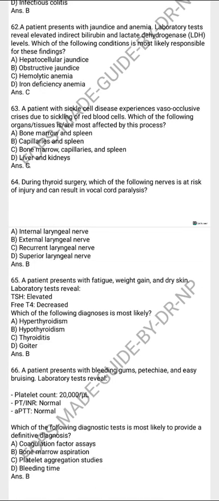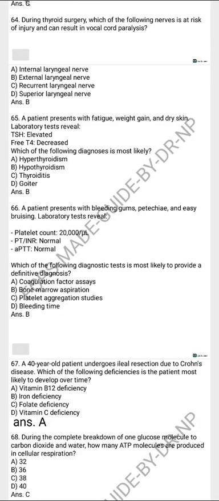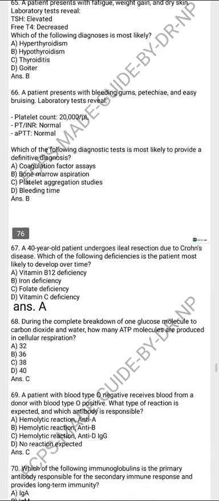During thyroid surgery, the following nerve is at risk of injury and can result in vocal cord paralysis: the external laryngeal nerve. A patient presents with fatigue, weight gain, and dry skin; laboratory tests reveal elevated TSH. The following disease: hypothyroidism. A patient presents with bleeding gums, fatigue, and easy bruising. Laboratory tests are done. Bone marrow aspiration must be done for the definite diagnosis.